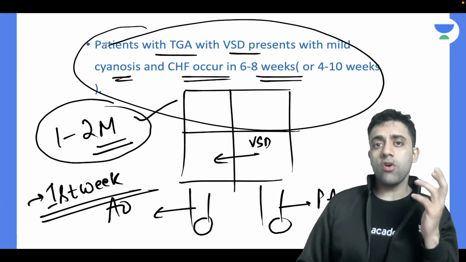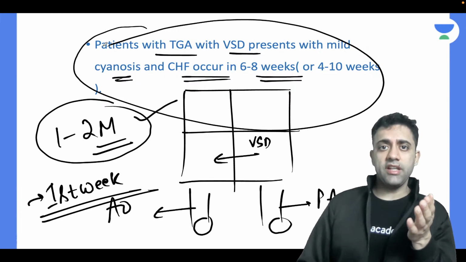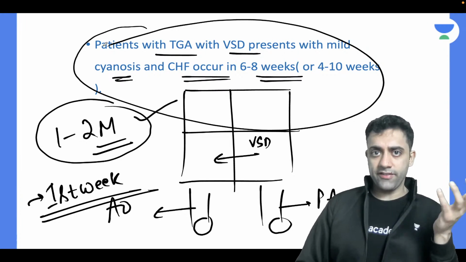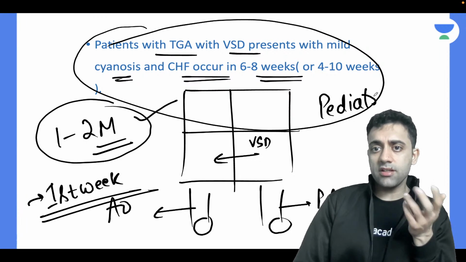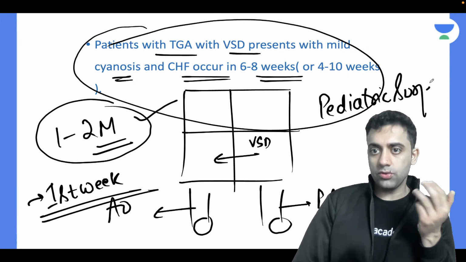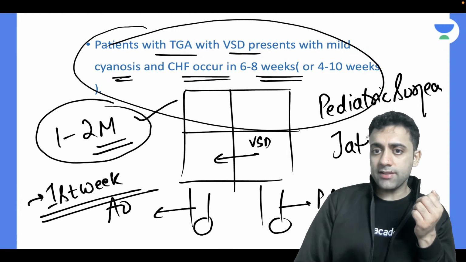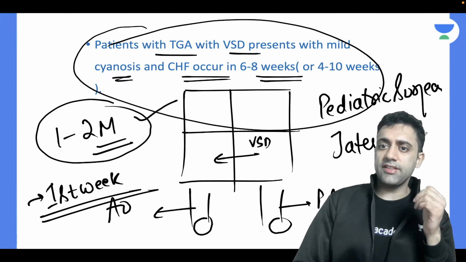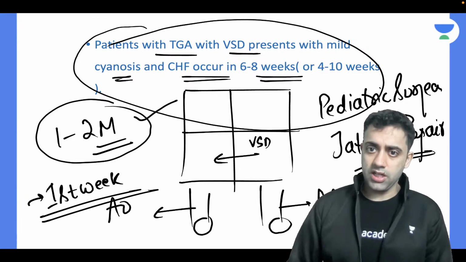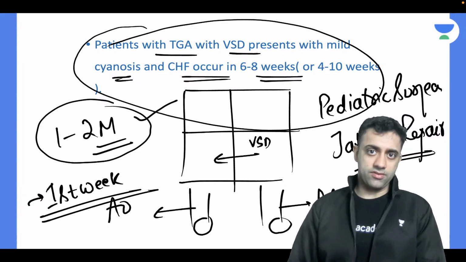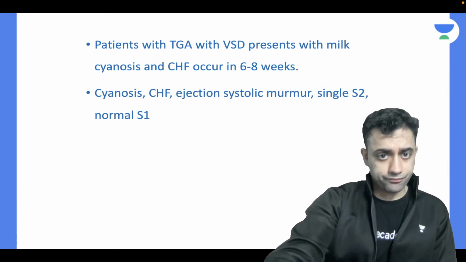So up to 6 weeks, who will wait? After birth only, once we diagnose by X-ray and echo and everything, we call the pediatric surgeon. And why are you calling the pediatric surgeon? To do the jatene repair, yes or no? So we will not go till 6 weeks. We will call the pediatric surgeon and get this switch operation, the jatene repair, done as soon as possible. So that's the answer.